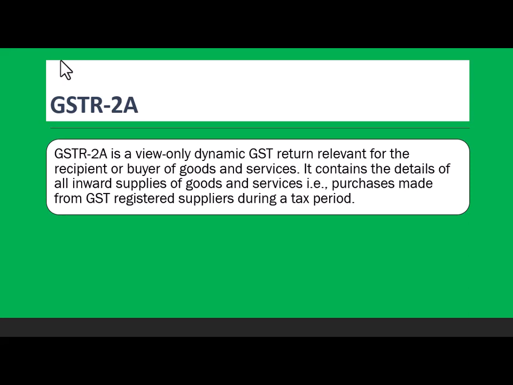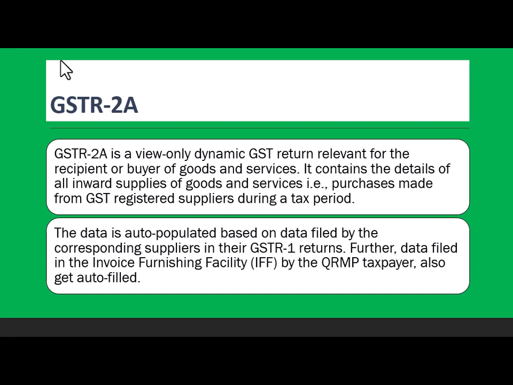GSTR 2A is a view-only dynamic GST return relevant for the recipient or buyer of goods and services. It contains the details of all inward supplies of goods and services, that is purchases made from GST registered suppliers during the tax period. The data is auto-populated based on data filed by the corresponding supplier in their GSTR 1 returns. Further, data filed in the invoice furnishing facility by the QRMP taxpayer also gets auto-populated.